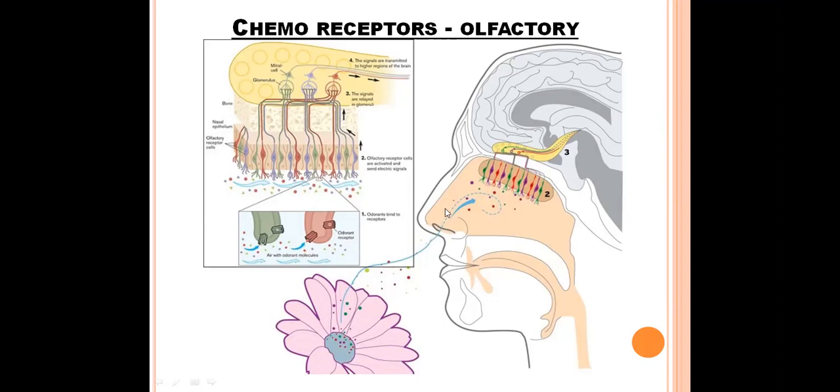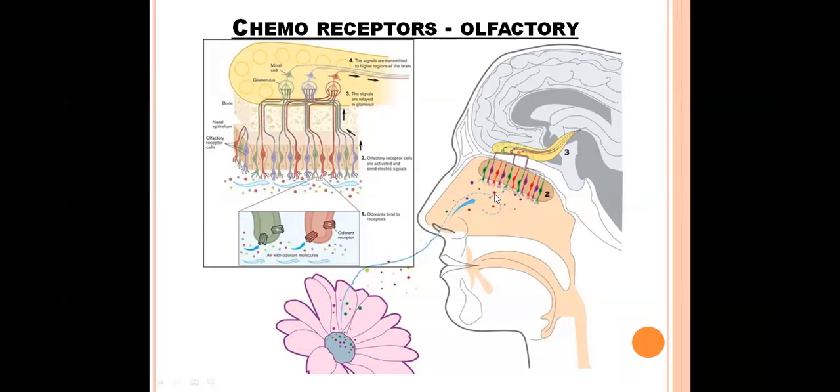So when the air enters into our nasal cavity, the air will bring the chemicals which are responsible for the smell of the items. So these smell particles, these chemicals, they will come in contact with these sensory receptors. All the sensory receptors, again, they're also having sensory hair.